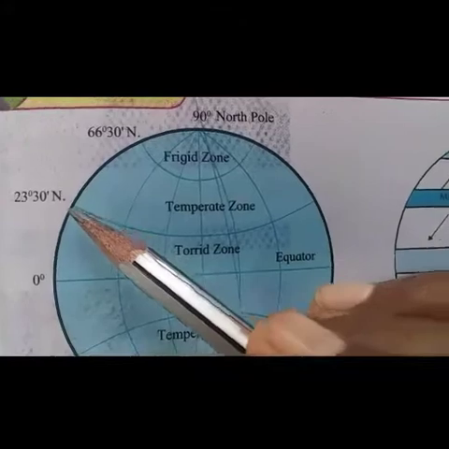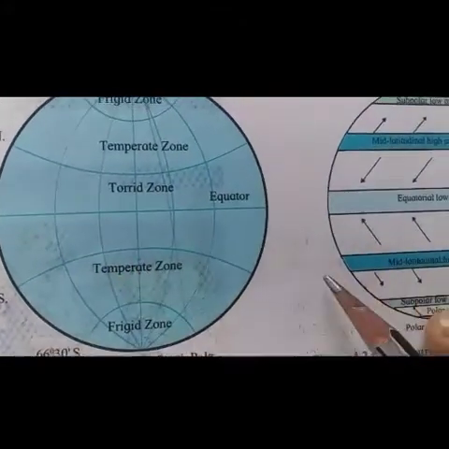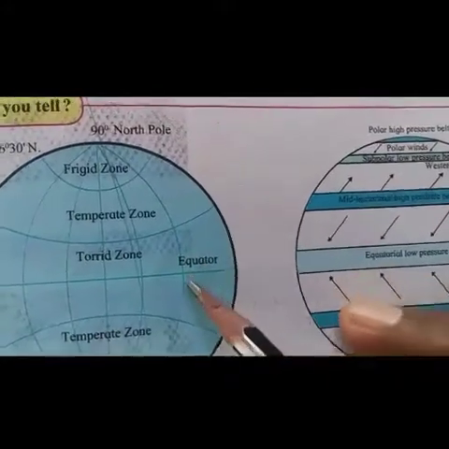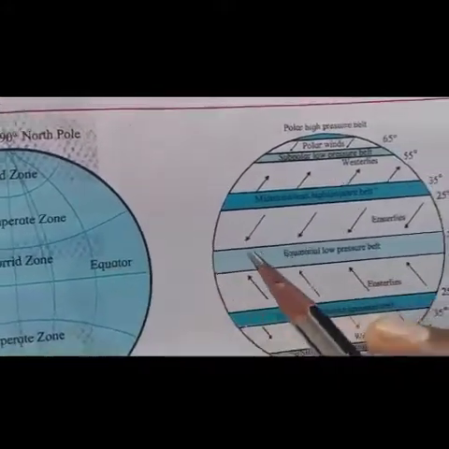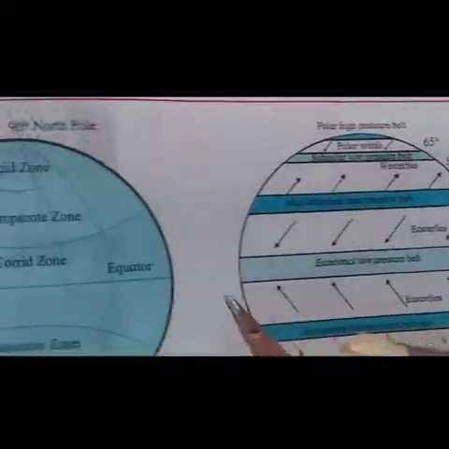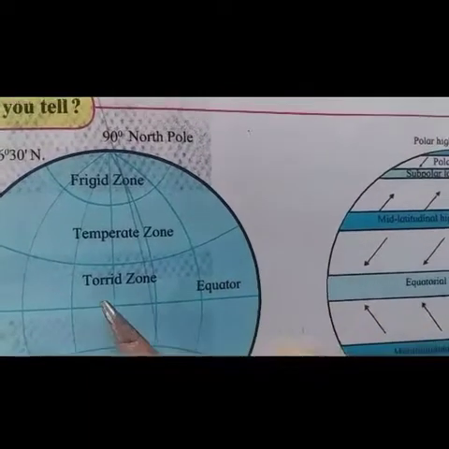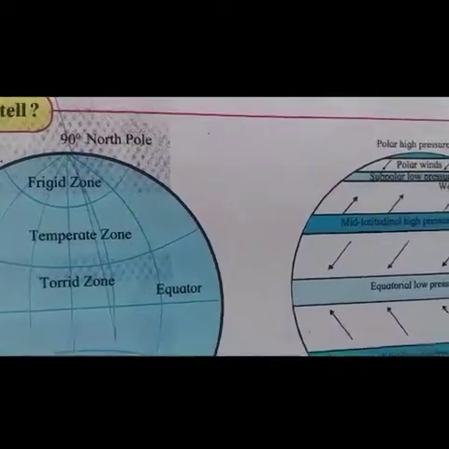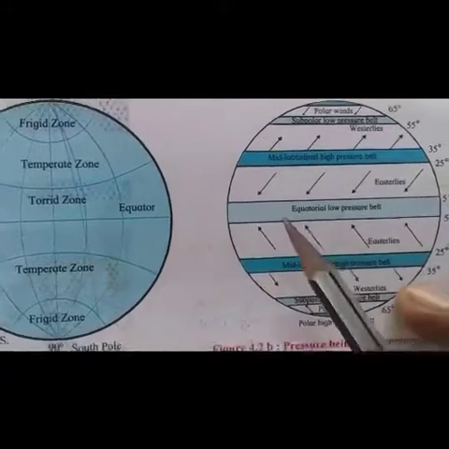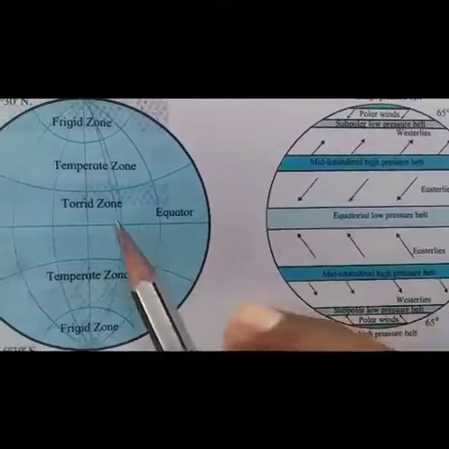The area between Tropic of Cancer and Tropic of Capricorn is known as the tropical region, and the equatorial low pressure belt is associated with the tropics. Therefore, the equatorial low pressure belt is mainly found in the tropics.